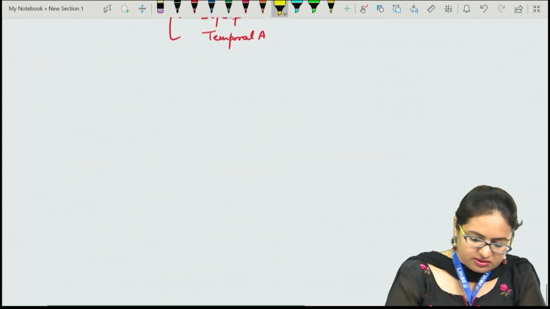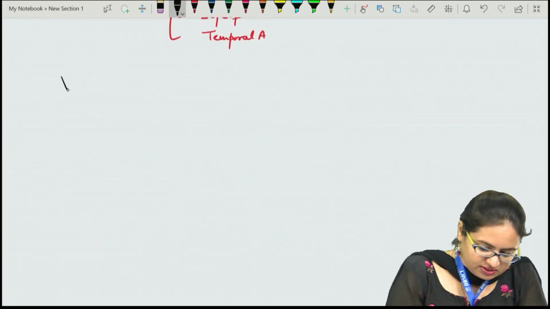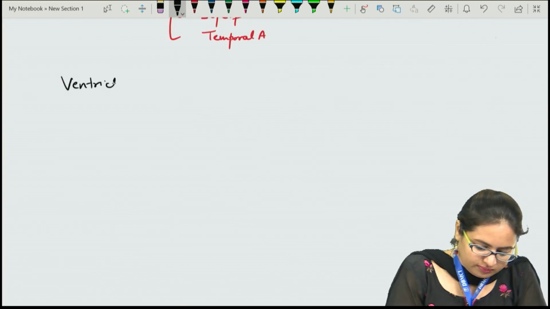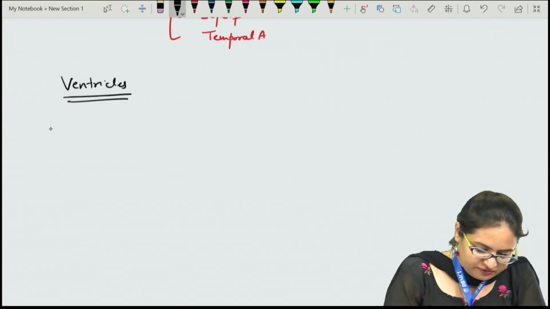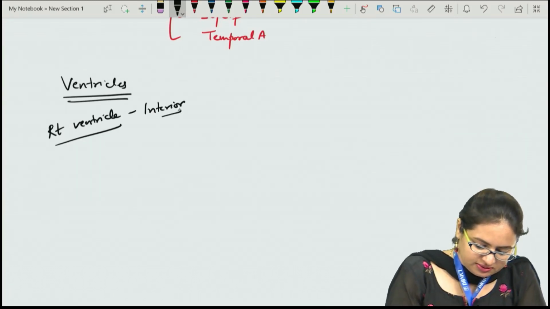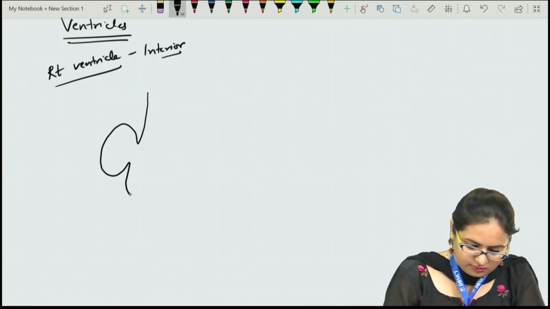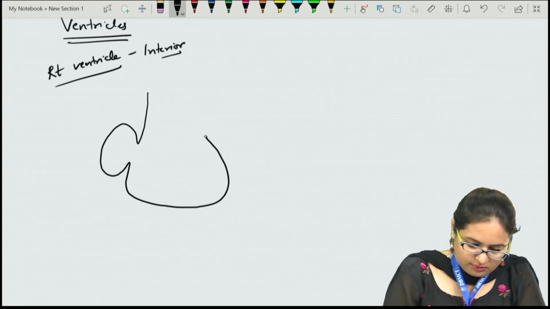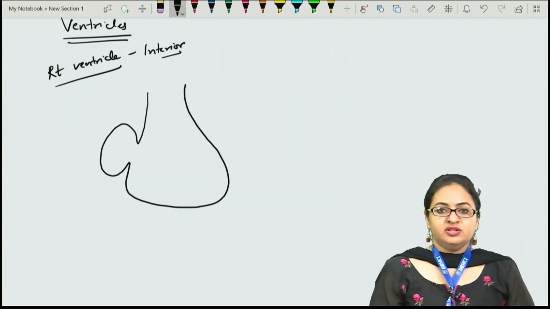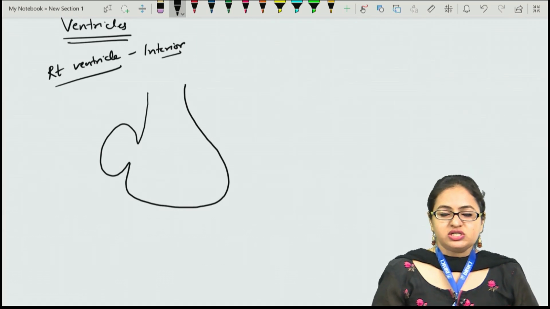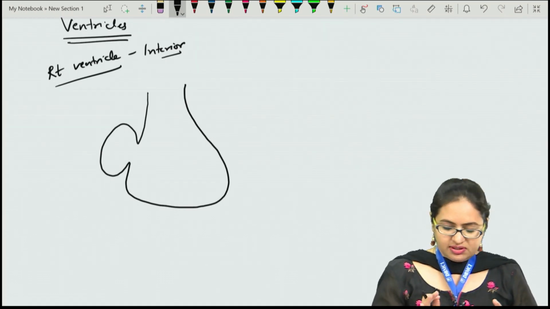Now if you see towards the interior of the ventricles, specifically the right ventricle, the interior aspect, we remove a wall of the right ventricle so as to see the structures which are present inside it.